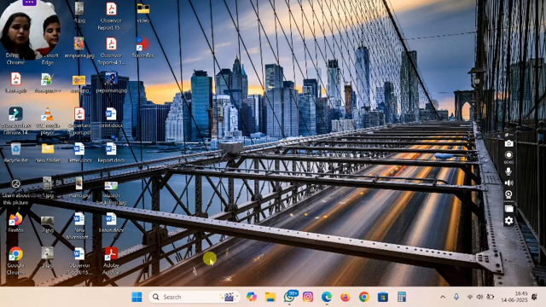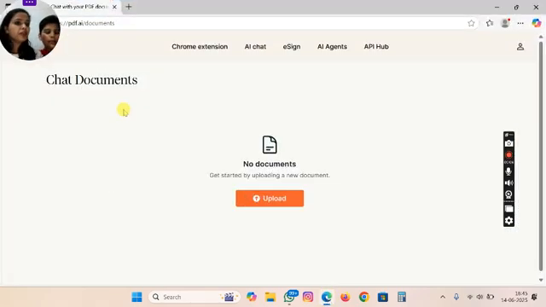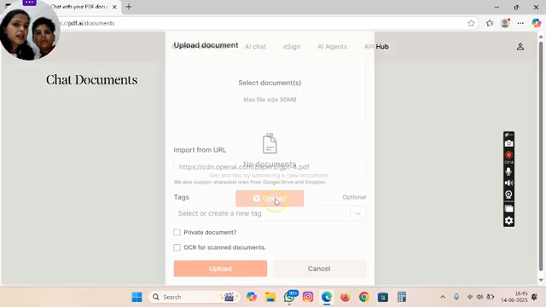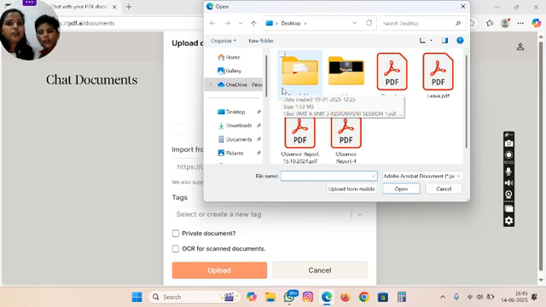Okay, Riyansh. To use PDF.ai, you will open a web browser and write this website, or you can Google PDF.ai. After that, you will log in with your ID and click on this upload section. They say the maximum size of your file should not exceed 10 MB. So we'll click here and you can upload any file.